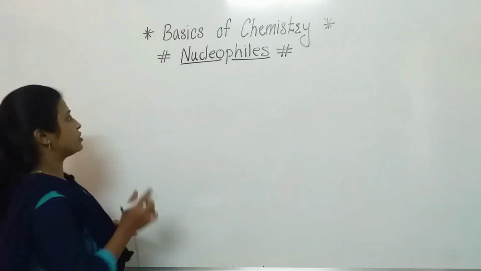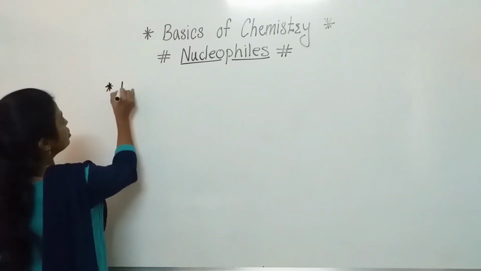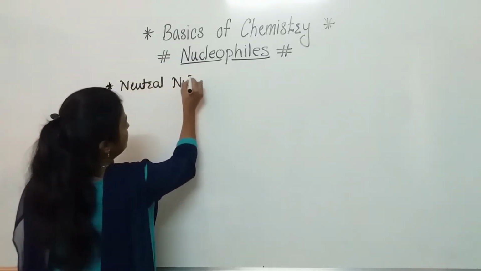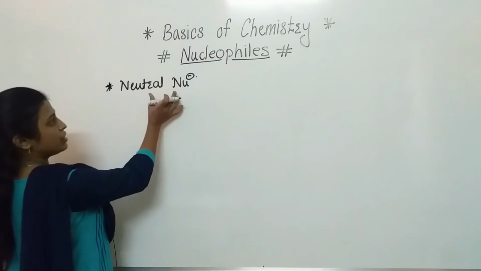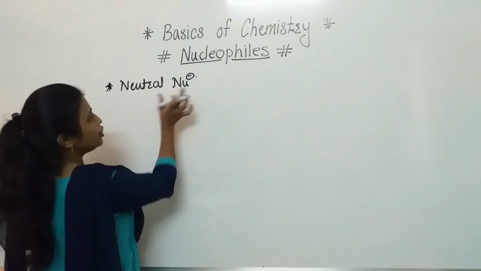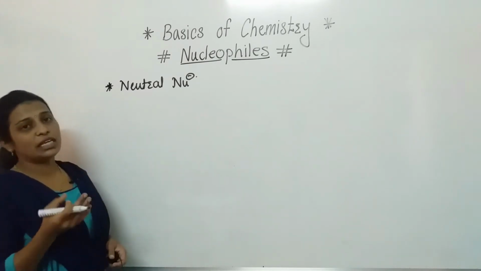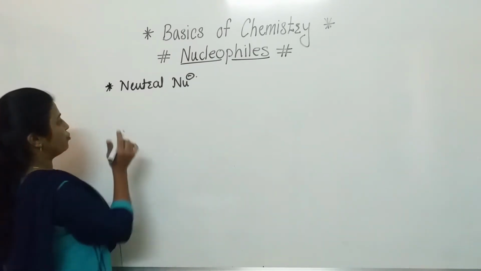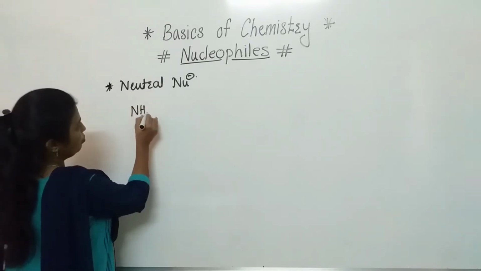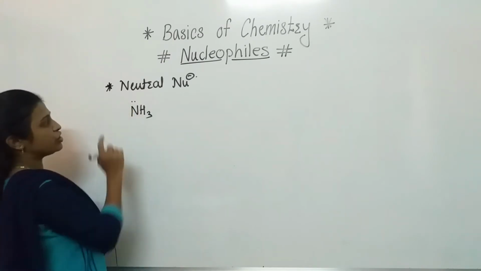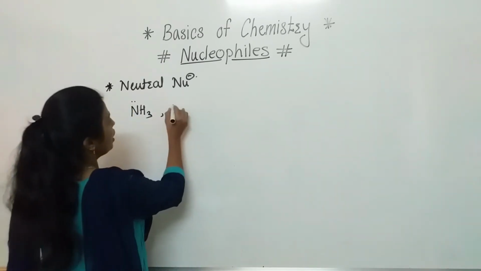Now it's time to discuss the neutral nucleophiles. Nucleophiles which are neutral, how to identify? Listen carefully. Neutral nucleophiles have extra electrons, means in the form of a lone pair. For example, one well-known example is ammonia, in which nitrogen carries one lone pair of electrons.